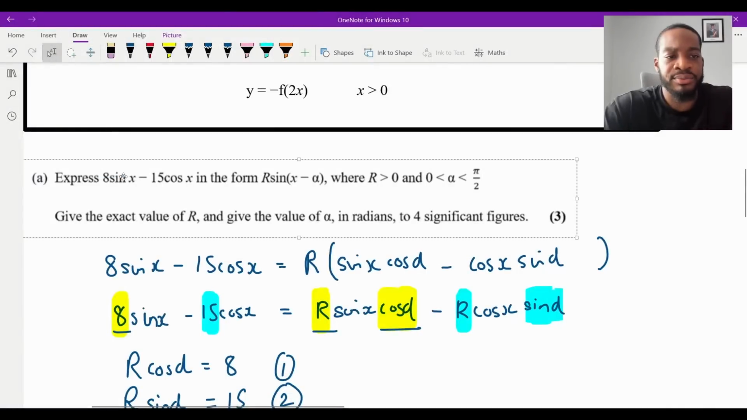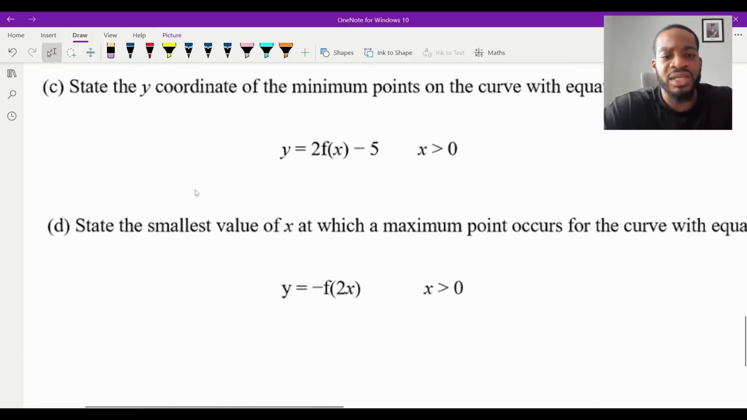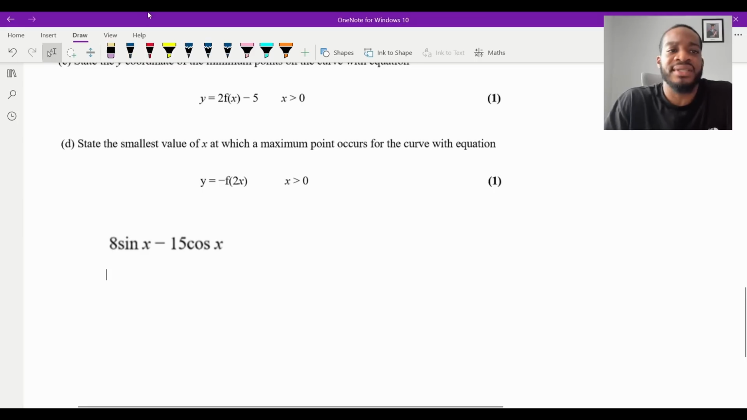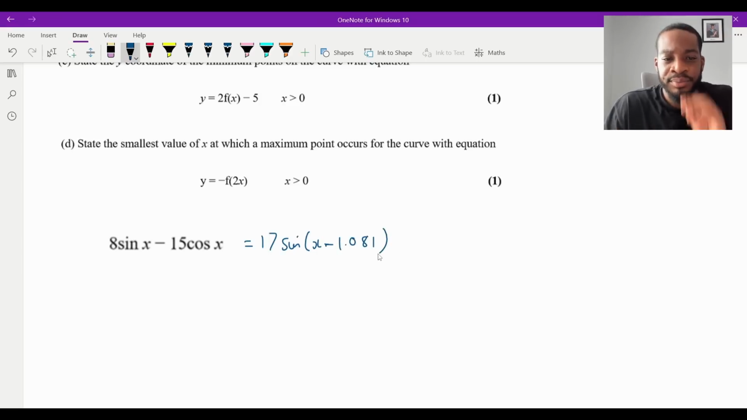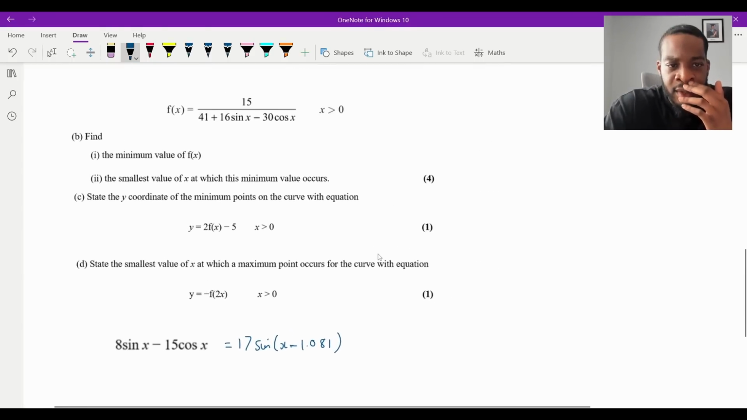We've used this expression, 8 sine x minus 15 cos x, and we have said that this is actually equal to r sine of x minus alpha, whereby our r was 17 and our alpha was 1.081, isn't it?